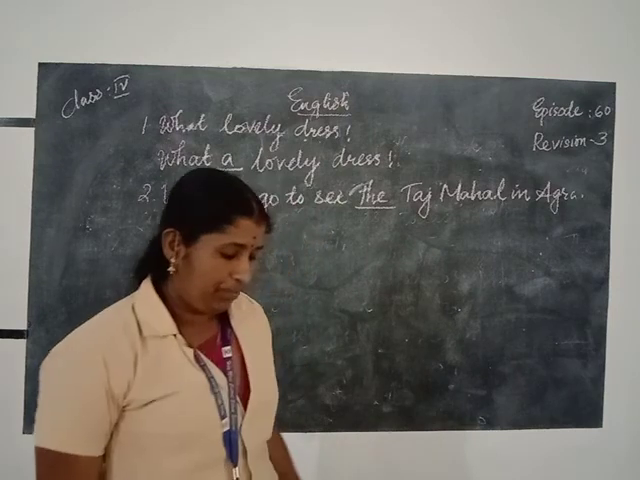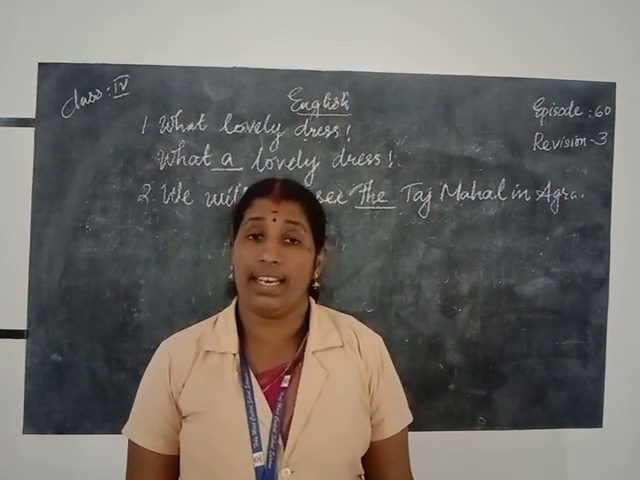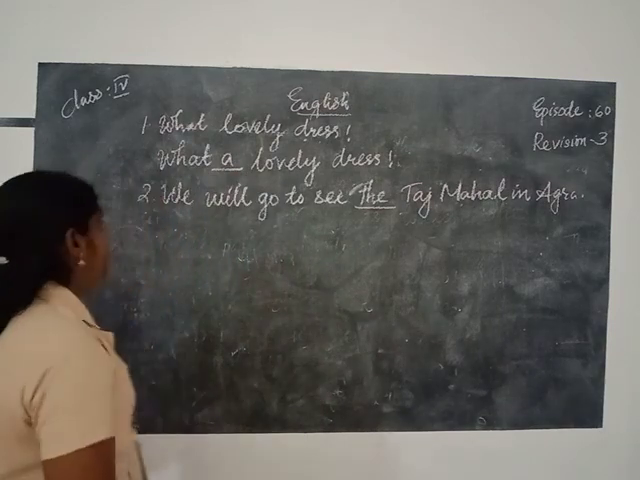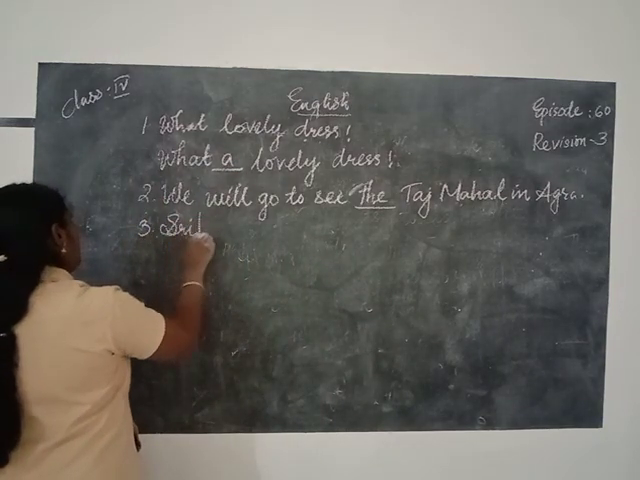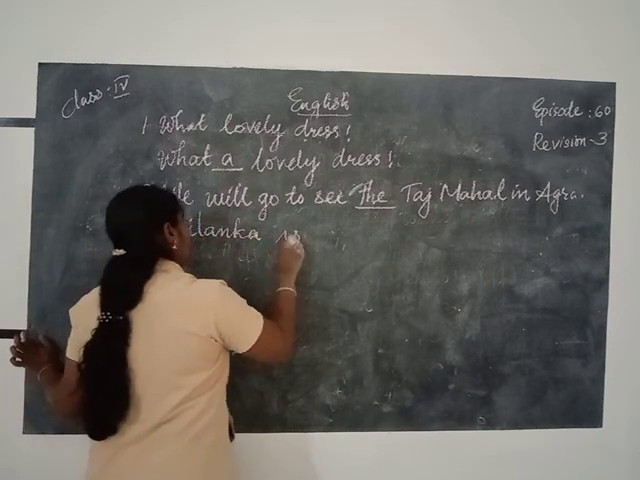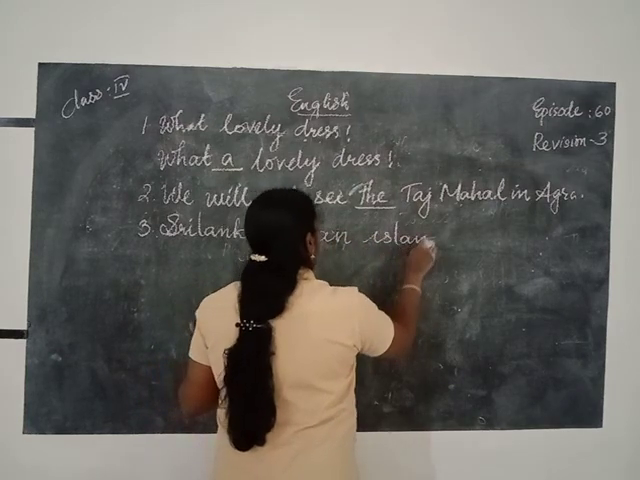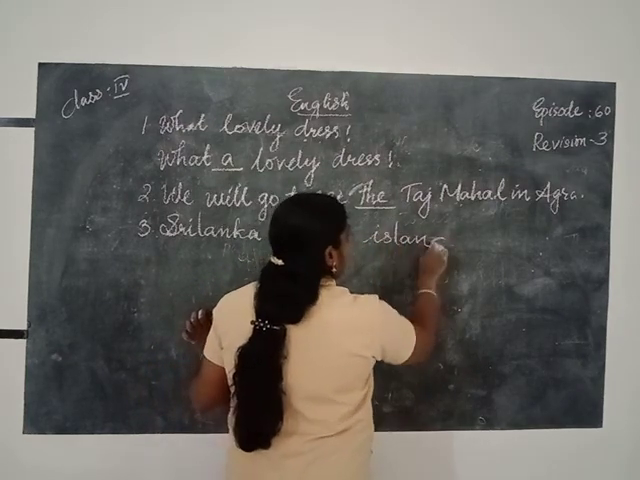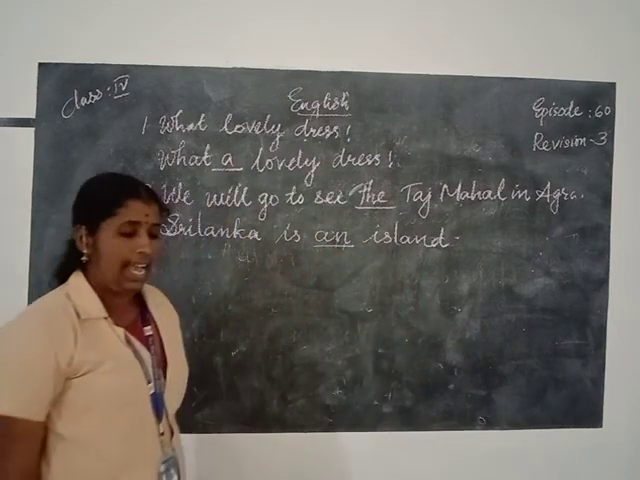Then the third one. Sri Lanka is island. It is not a perfect sentence. Sri Lanka is an island. Island is written as I-S-L-A-N-D, but we are pronouncing it as island. Sri Lanka is an island.